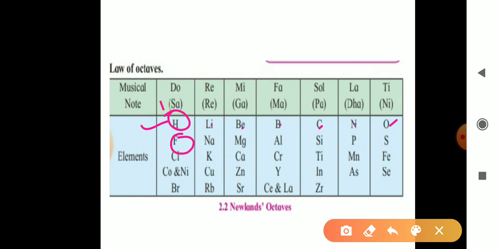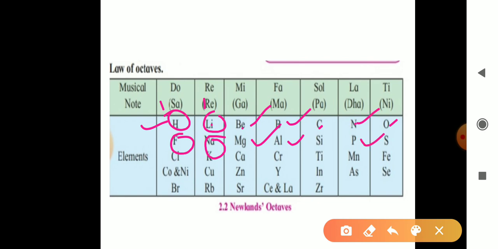Similarly, if we consider lithium as the first element, suppose lithium is the first one, then sodium becomes the eighth one. So lithium and sodium have similar properties. Beryllium and magnesium have similar properties. Here boron and aluminum have similar properties, like that. Any example we can take here, nitrogen and phosphorus have similar properties.